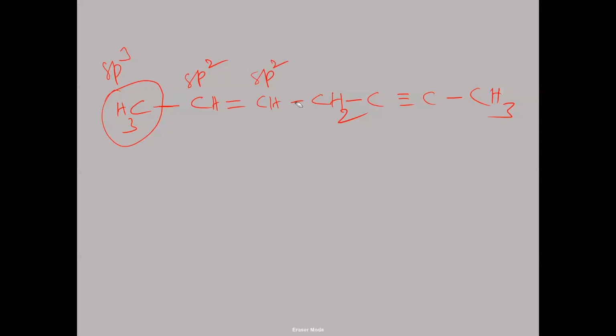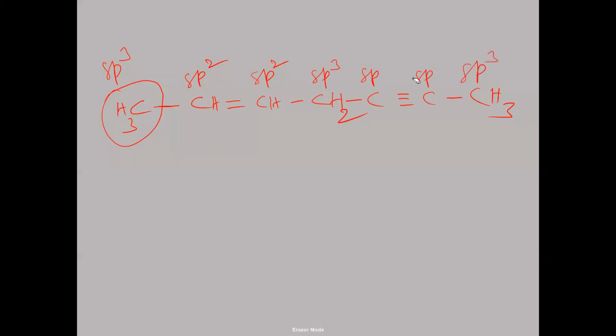Here this carbon has all single bonds on both sides, and single bonds with hydrogen, so it is an sp3 carbon. And this carbon has one triple bond and one single bond, so it is an sp carbon. Here also one triple bond and one single bond, sp carbon. Here all single bonds, three with hydrogen atoms and one with carbon, again an sp3 carbon.